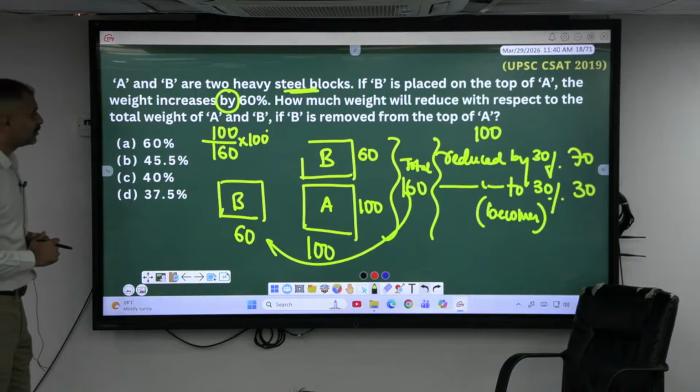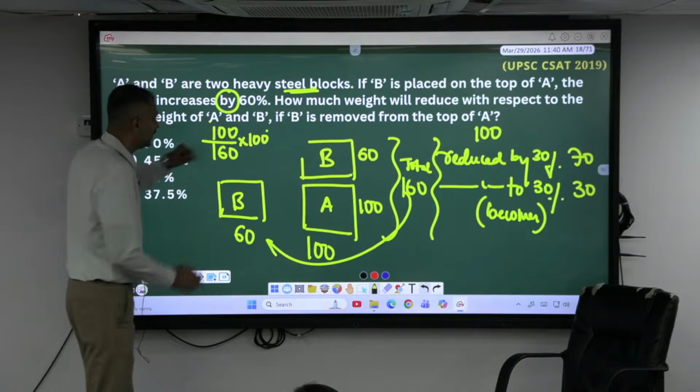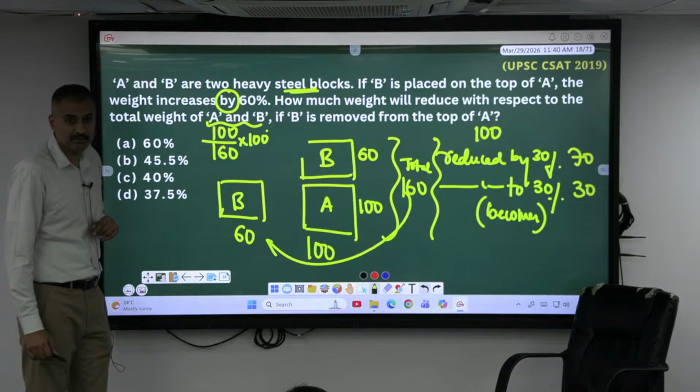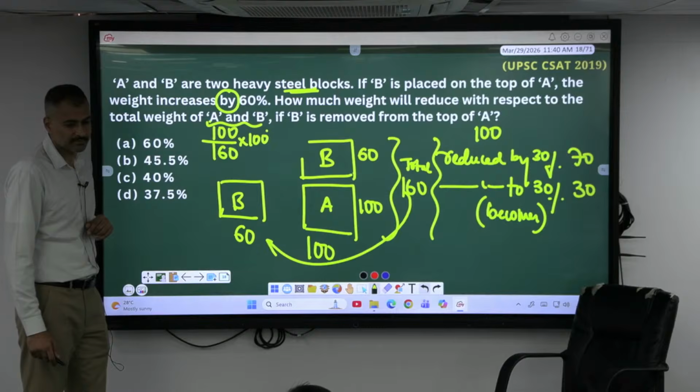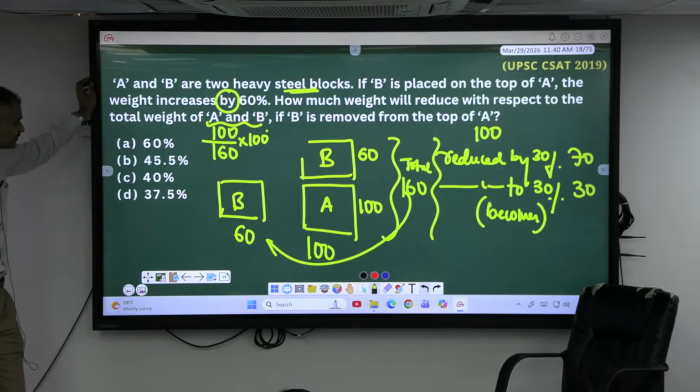How much weight will be reduced with respect to the total weight of A and B if B is removed from the top of A? How much are you getting? 60%?